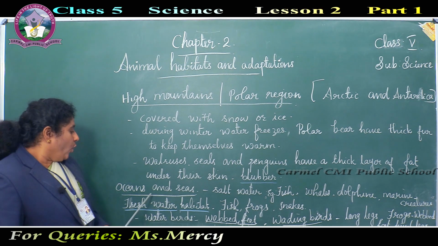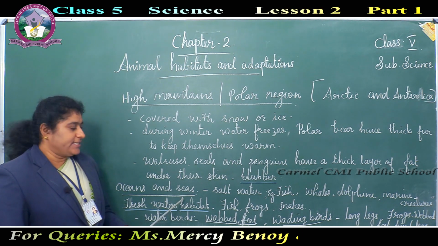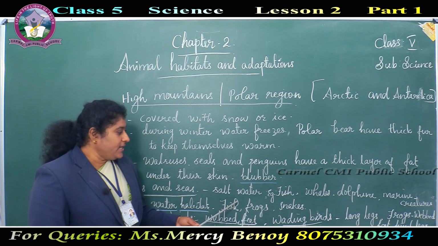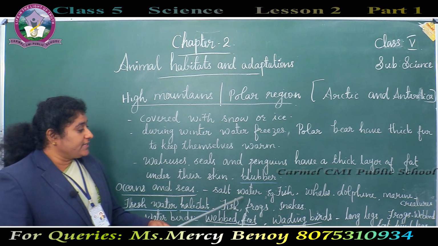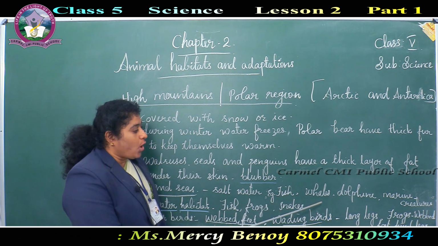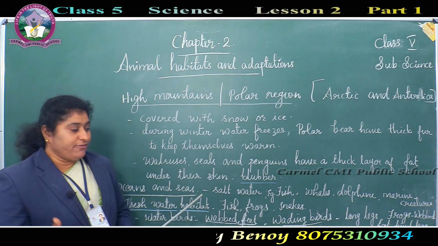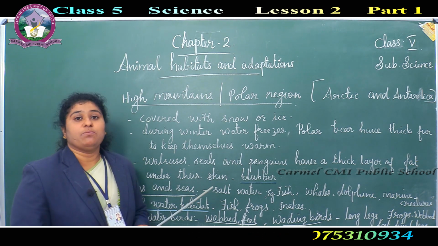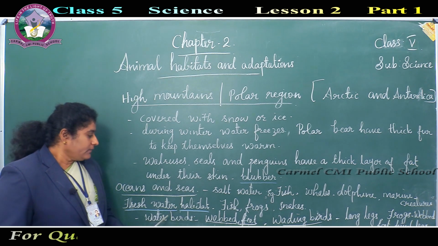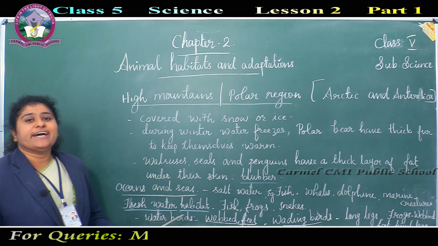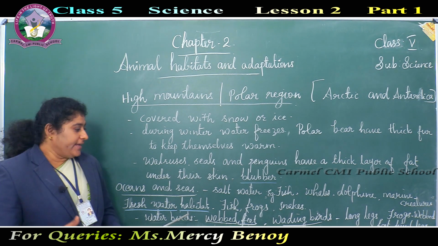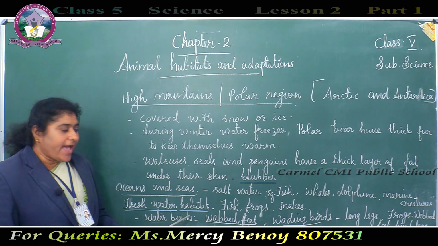Next is oceans and seas. In oceans and seas, salt water is present, and here thousands of varieties of fish, whales, dolphins, crabs, jellyfish and many other marine creatures are present. Next is freshwater habitat. Pond, river, streams, etc. are examples of freshwater habitat.